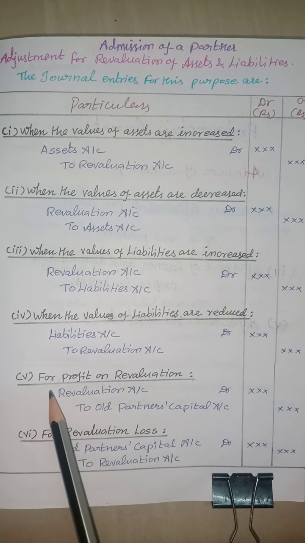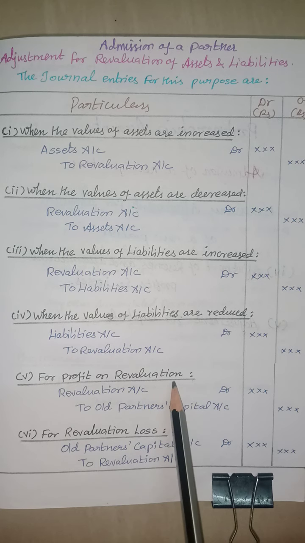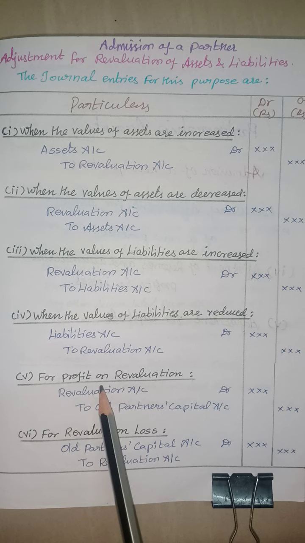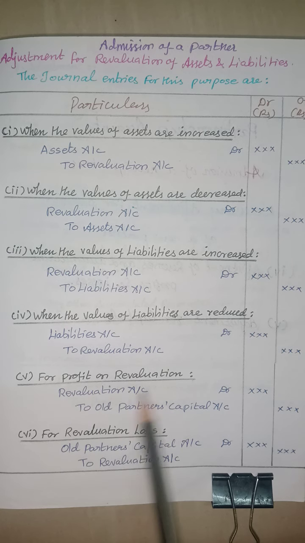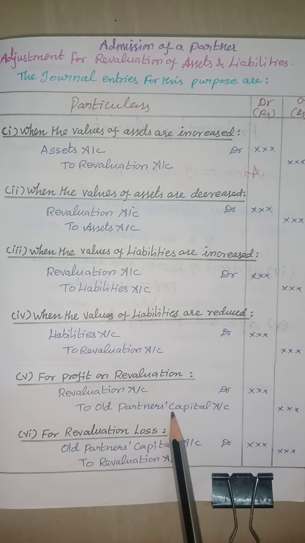Then, these two entries are the closing entries of the revaluation account. If there is a profit on revaluation account, the journal entry is revaluation account debited to old partners' capital account. When the revaluation results in a loss, old partners' capital account debited to revaluation account. These are the journal entries for revaluation of assets and liabilities account.